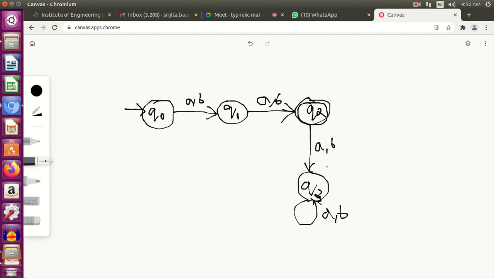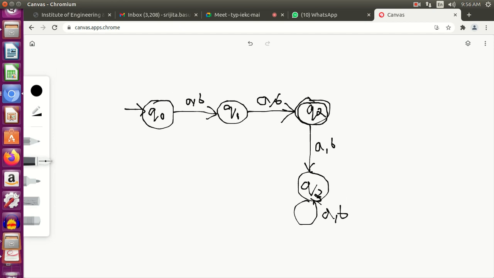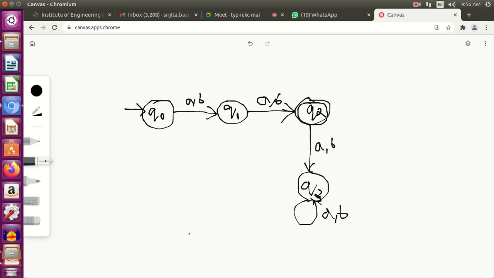So I add a new state q3 over here. The purpose of this dead state or trap state q3 is to stop the automata from accepting any symbols after the length of 2 is covered. So after length of 2 is done, it will directly come to the trap state and reject any and every string whose length is more than 2.